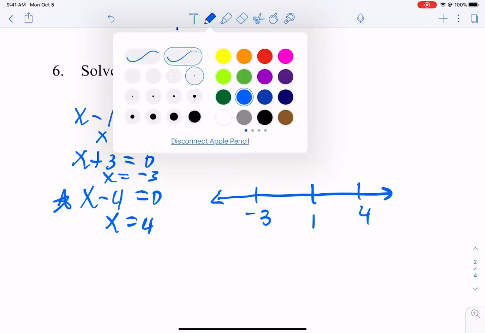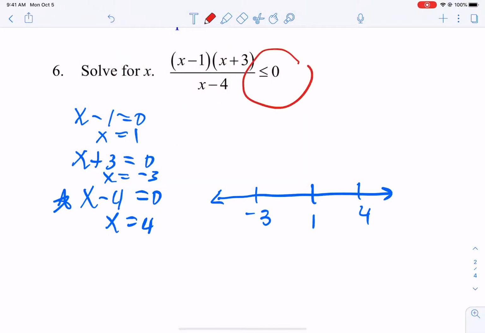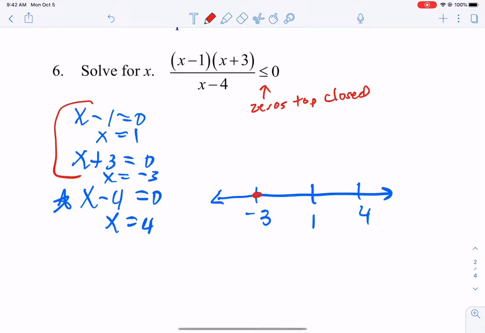I am going to use the symbol here for anything on top. So this tells me that the zeros from the top are colored in, so they're a closed dot. Okay, so the zeros from the top are these two, so that's -3 and 1.